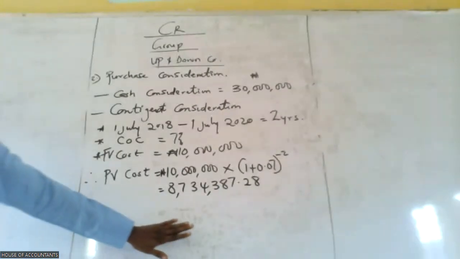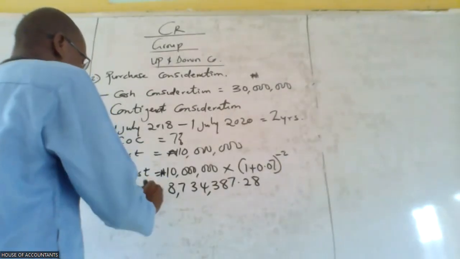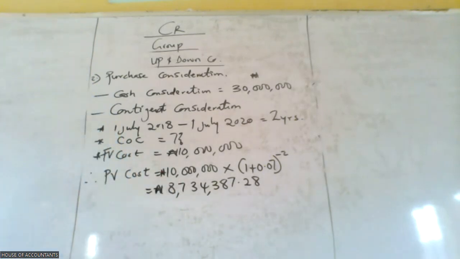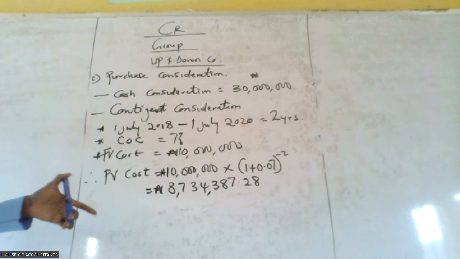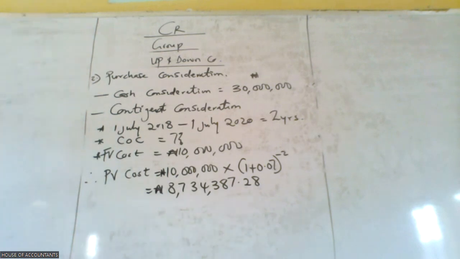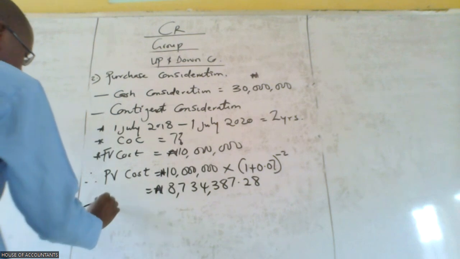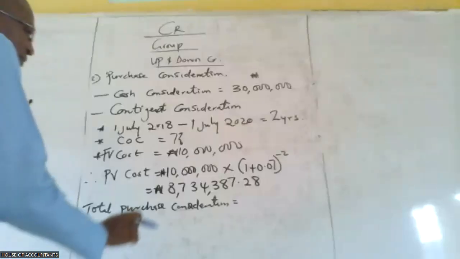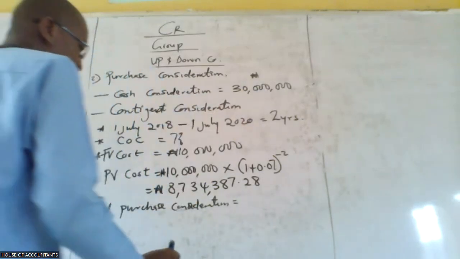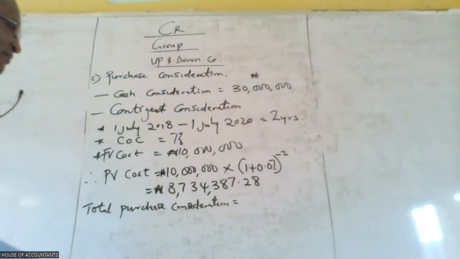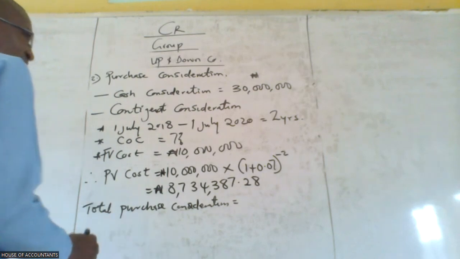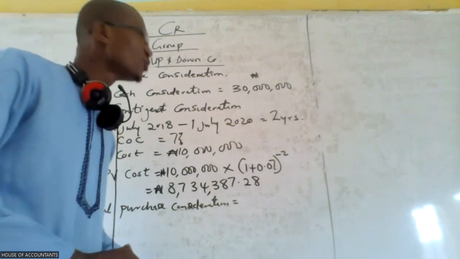Okay. So what we are saying is that this figure now is the contingent figure. They're going to pay in the next 2 years. Are we getting that gist now? So now our total purchase consideration will be what? This plus this, what do we get? Do I need to show that workings again? There's no need now. Just make sure you know how to do that.